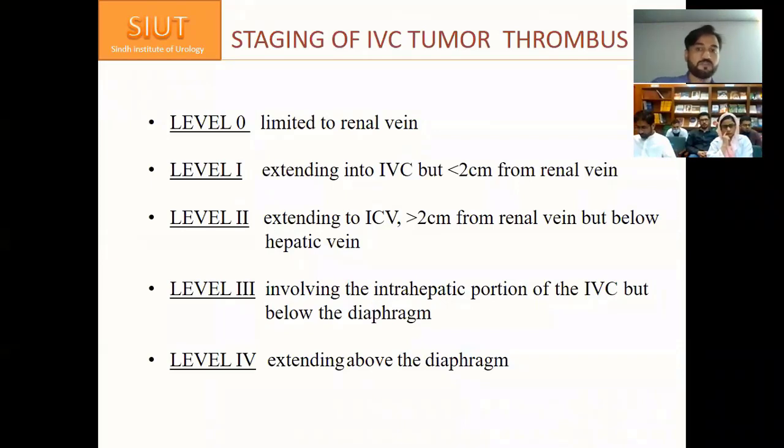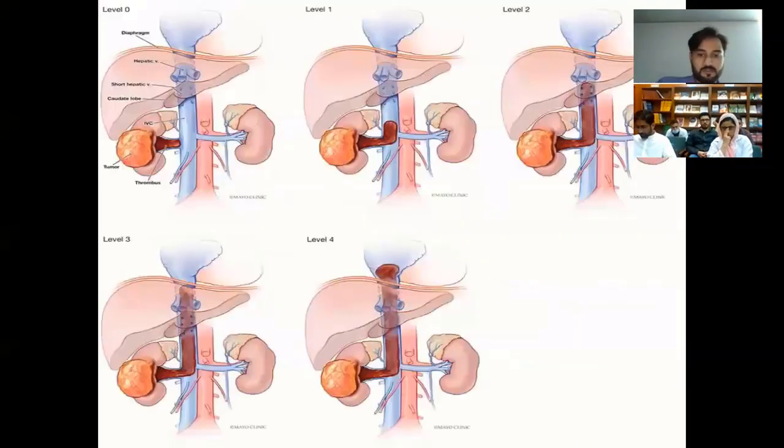So this is the staging of IVC thrombus. Level 0 is limited to the renal vein. Level 1 is extended into the IVC but less than 2 centimeters. Level 2 is extending into the IVC greater than 2 centimeters from the renal vein but below the hepatic veins. And I will show you on this slide.